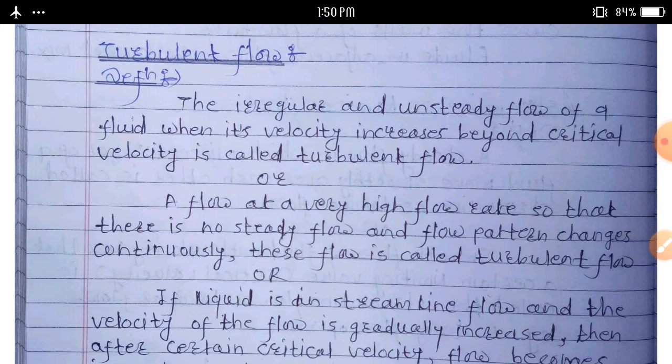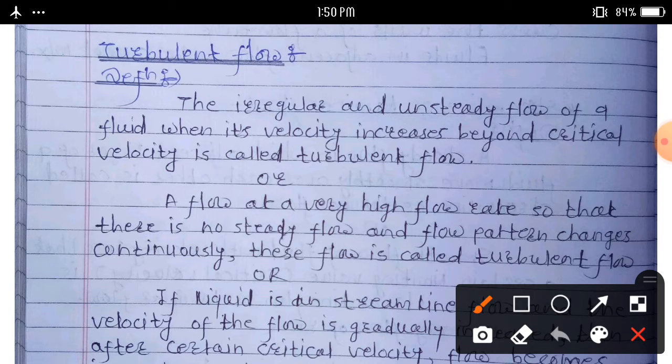Next one is turbulent flow. Turbulent flow definition: the irregular and unsteady flow of a fluid when its velocity increases beyond critical velocity is called turbulent flow.